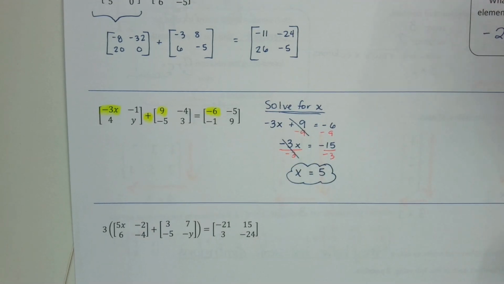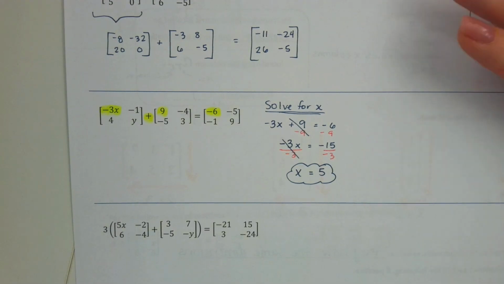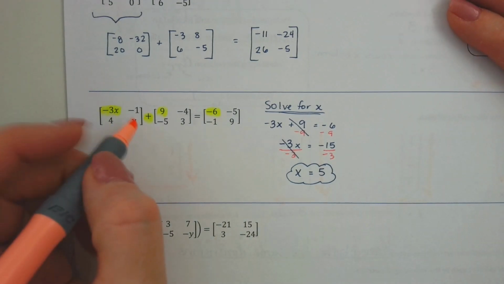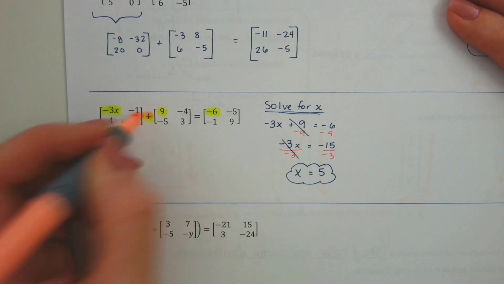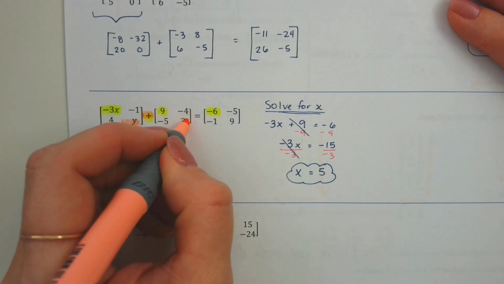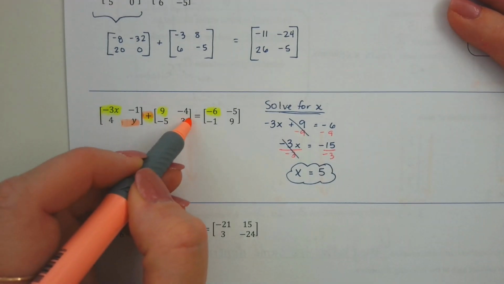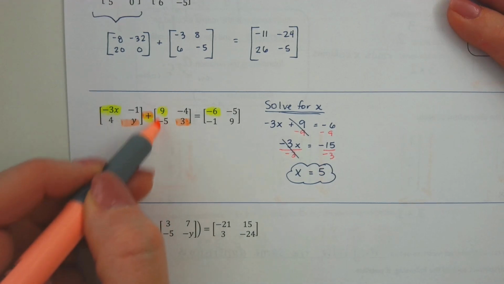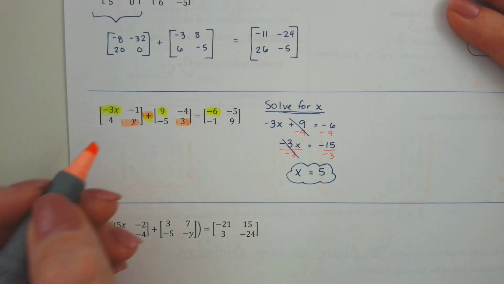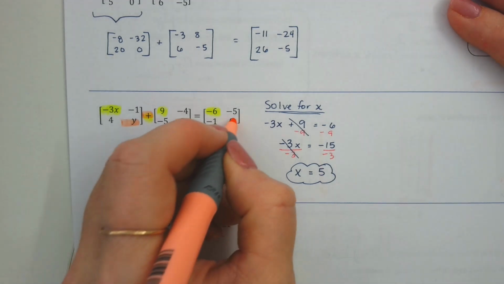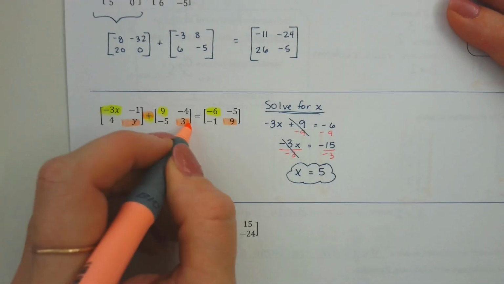Okay. Now remember, there's one more missing variable, so I'm going to repeat that process, except now I'm going to focus in on what did we add to y? Everybody see where the y is? Okay, so this y was added to what number? 3, because it has to be the one that's in second row, second column. To get what is the answer? 9. The y was added to 3 to get 9.